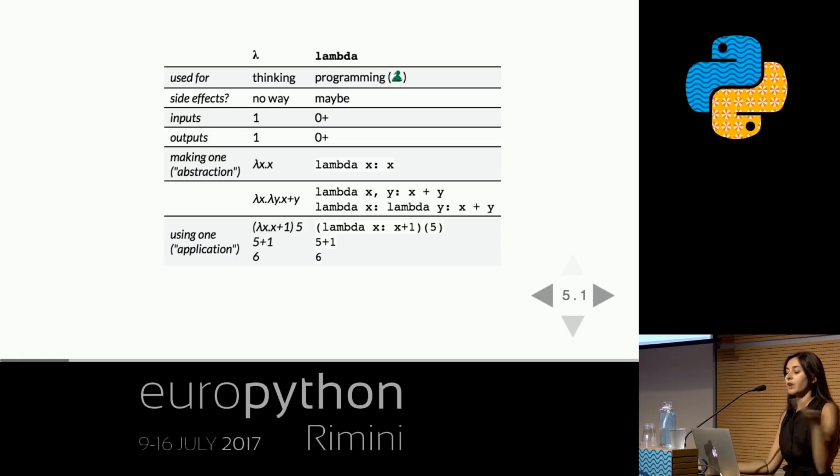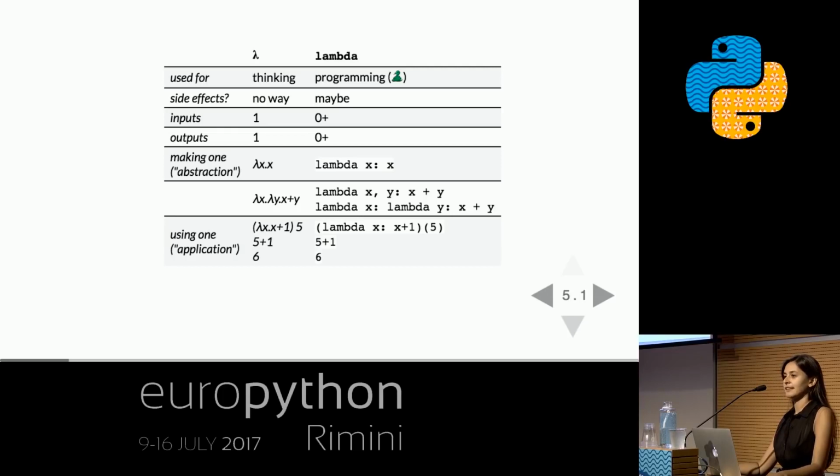Once we've made a function by abstraction, or by definition in Python, we can use it by application, which in programming is like calling the function. This looks pretty similar, it's just got an extra pair of parentheses on the Python side of things. In the lambda calculus, function application is just the function that you want to apply and then the argument you want to apply it to, with a space between them. In Python, we use parentheses to indicate that we're calling something on arguments.